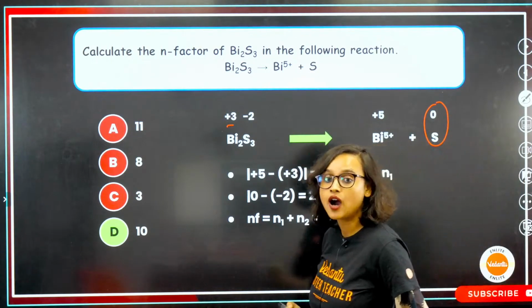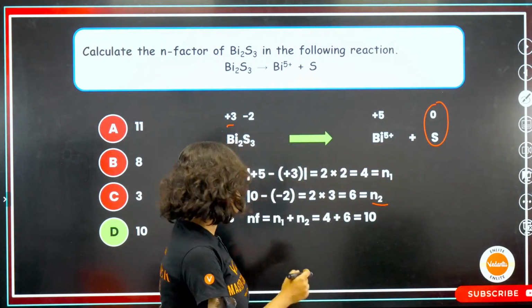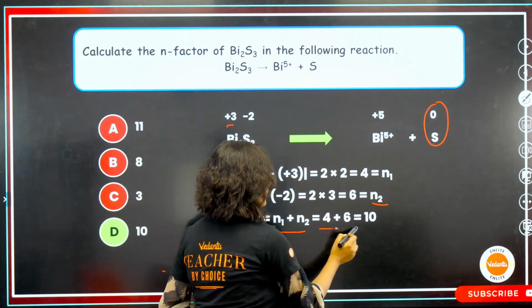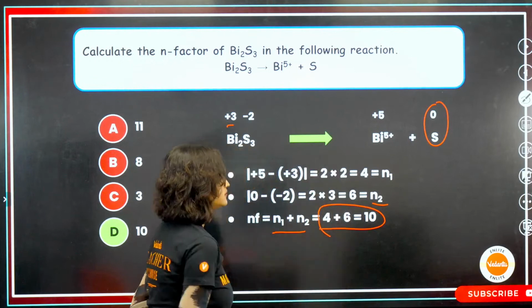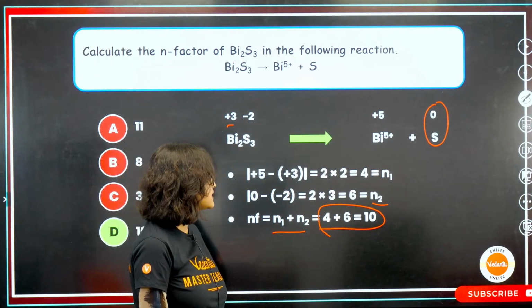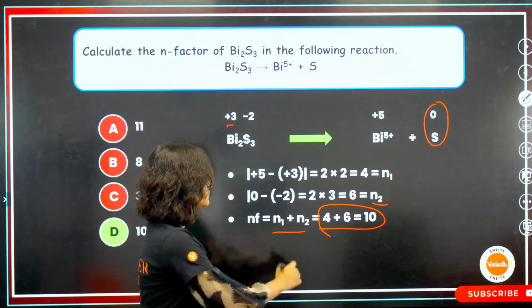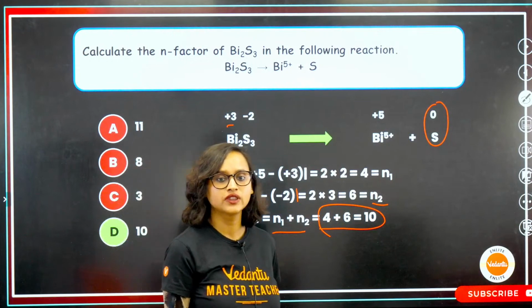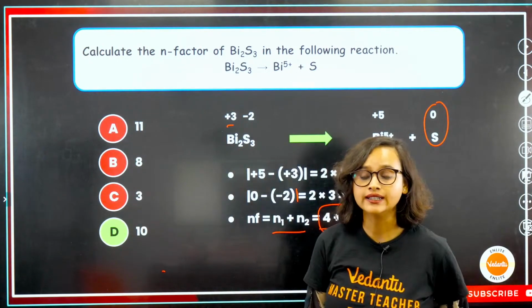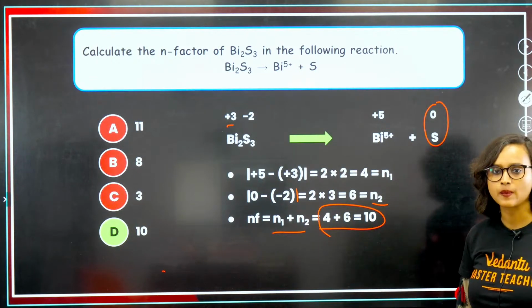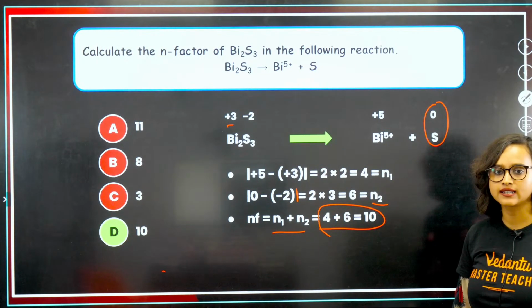Now, how do we calculate the N factor? NF is equal to N1 plus N2, which is basically 4 plus 6, that is your 10. Okay? Is this clear, guys? That's how we find the N factor. Nothing else. Easy. Easy peasy.